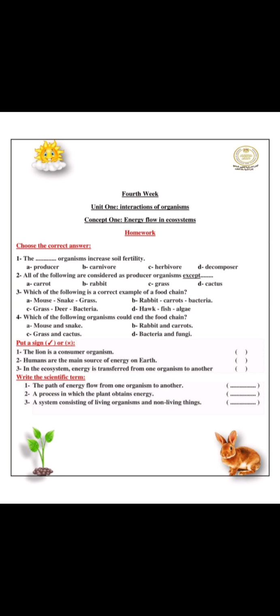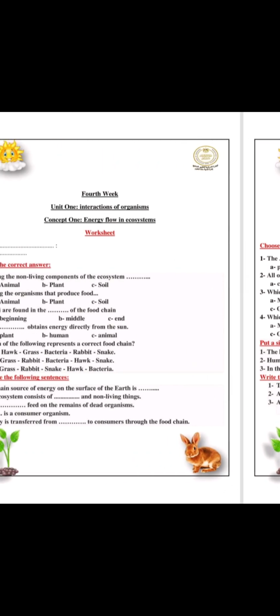In the ecosystem, energy is transferred from one organism to another. Right. Write the scientific term. The path of energy flow from one organism to another is called a food chain. The process in which the plant obtains energy: the photosynthesis process. A system consisting of living organisms and non-living things: ecosystem.